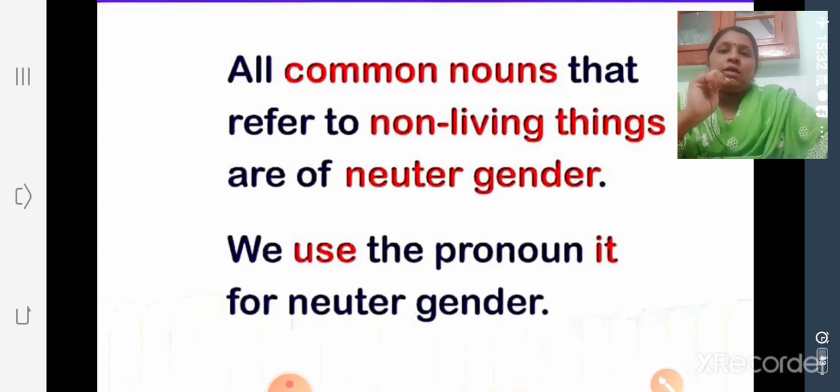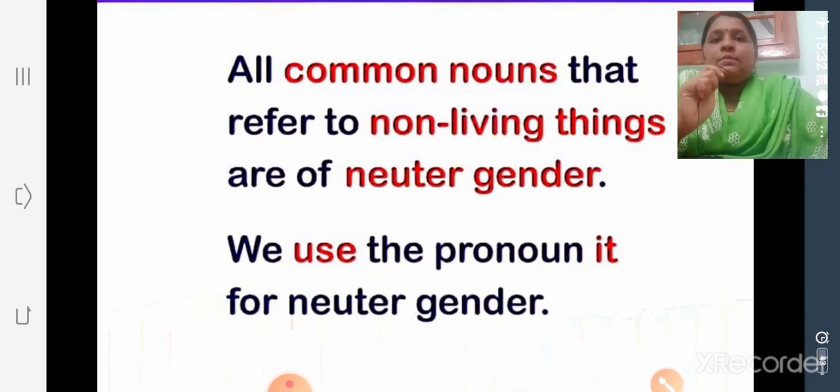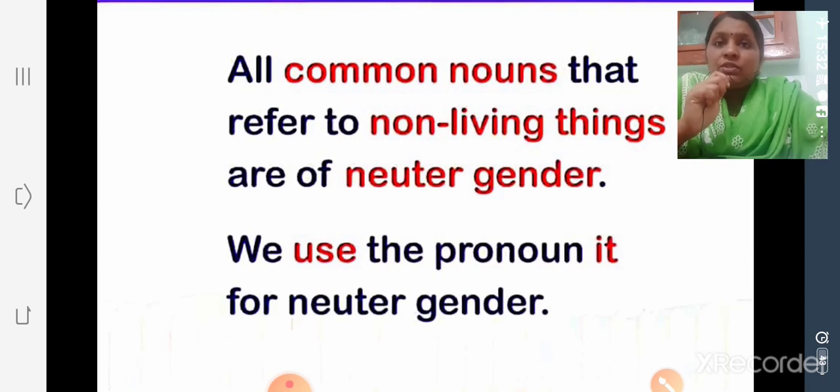So today we have studied what gender is. Gender is a term used to differentiate between male and female. Then we studied the different kinds of gender: masculine gender, feminine gender, common gender, and neuter gender.